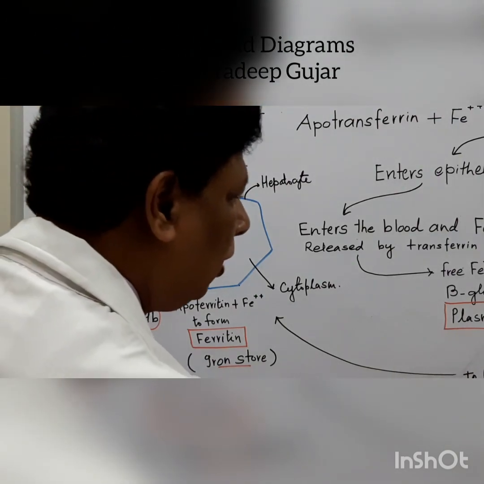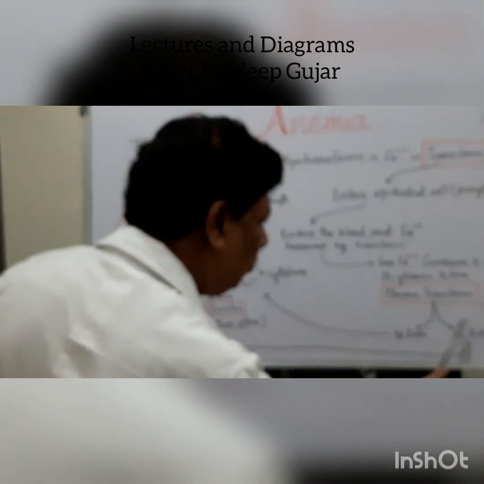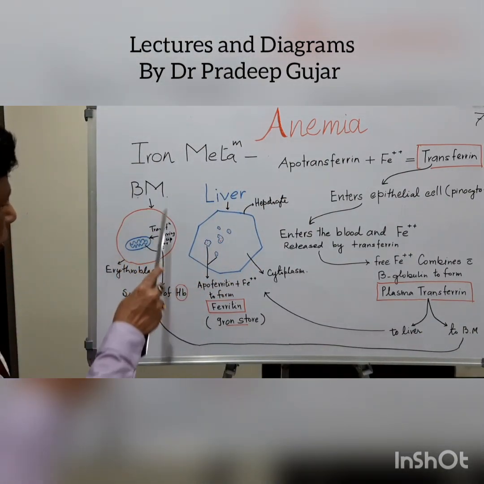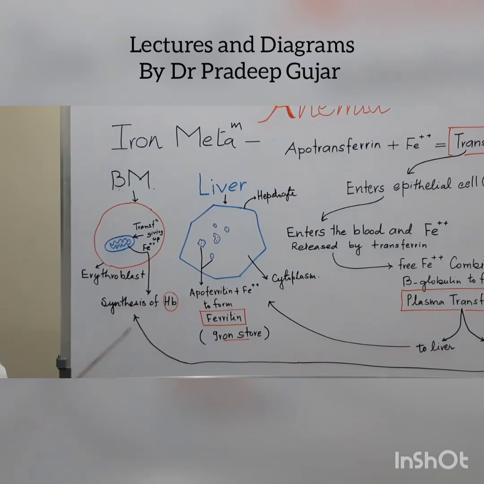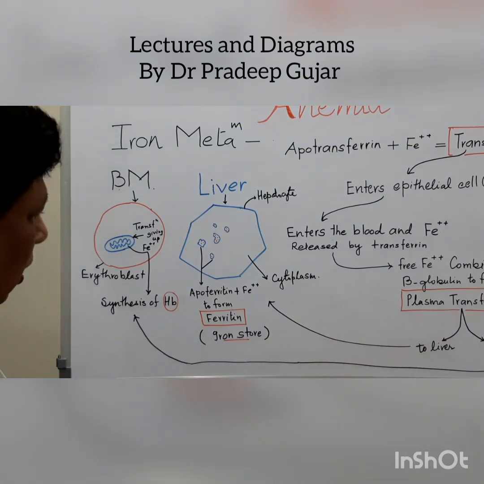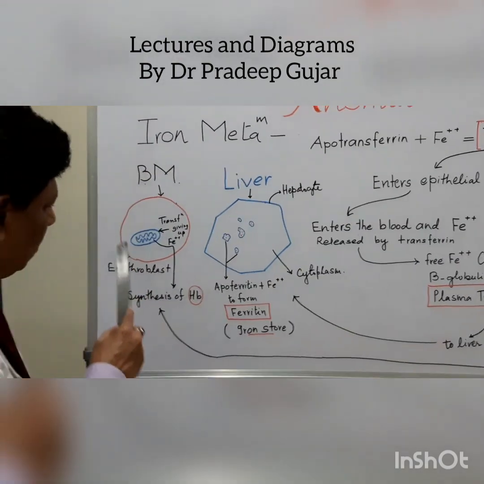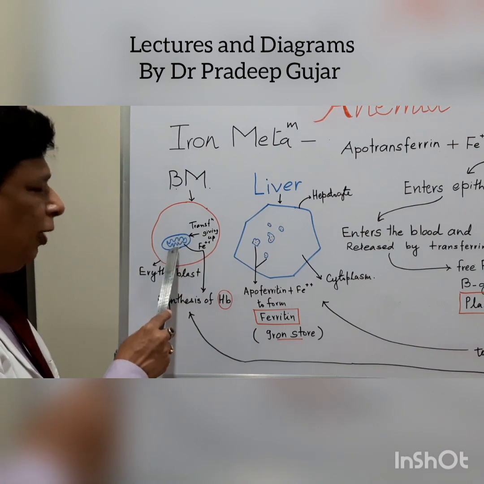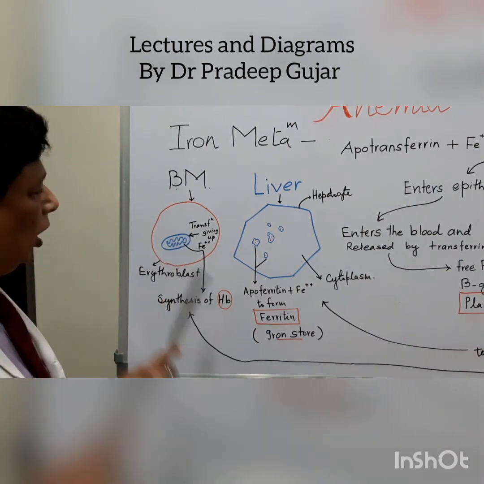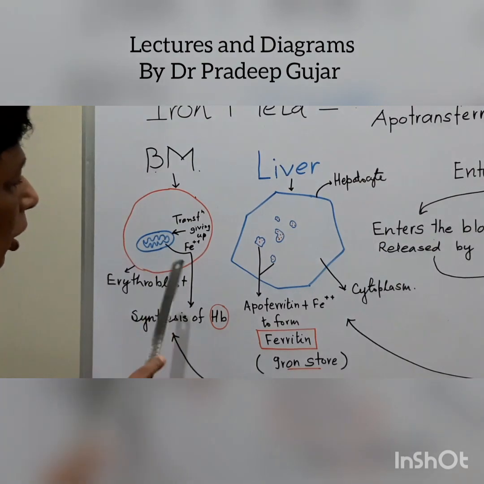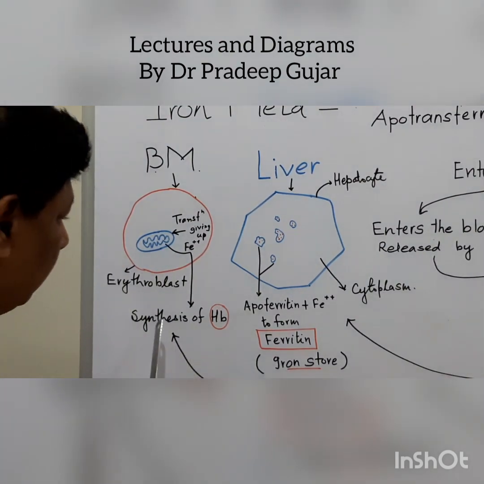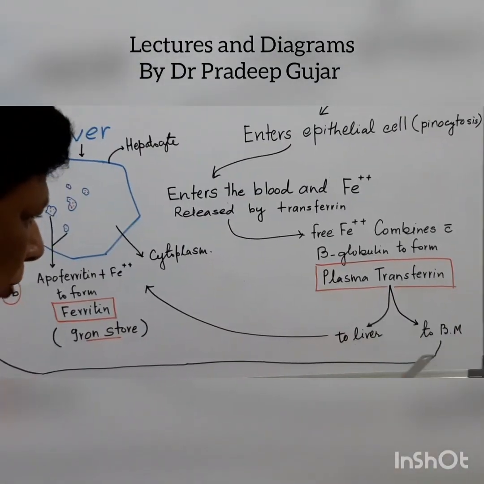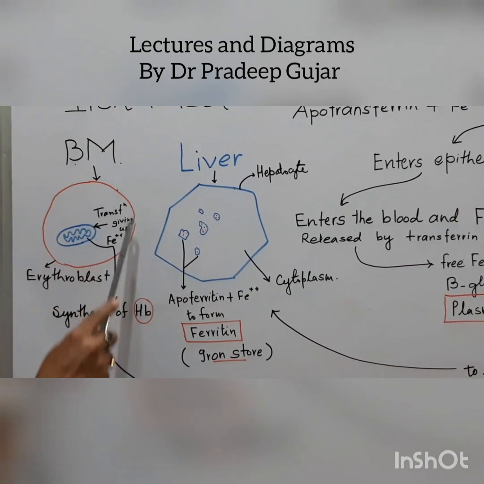Second fate of the plasma transferrin could be entering into the bone marrow. When it enters into the bone marrow, the erythropoiesis, that is the generation of the RBCs, is continuously going on. And here, this is the developing RBC, which is called erythroblast. In the erythroblast, there is a mitochondria, there is a DNA. The plasma transferrin, which is in the bone marrow, has transferred to the erythroblast.